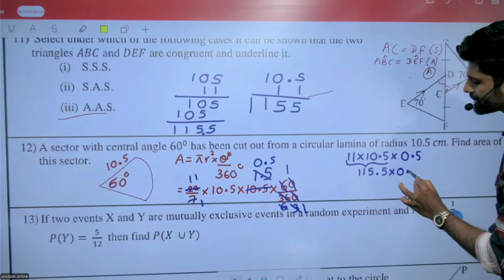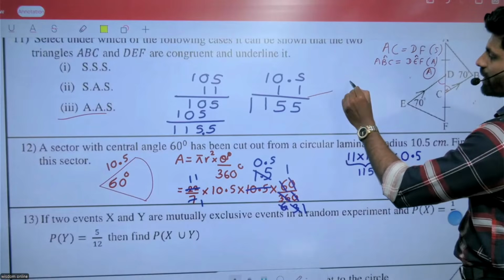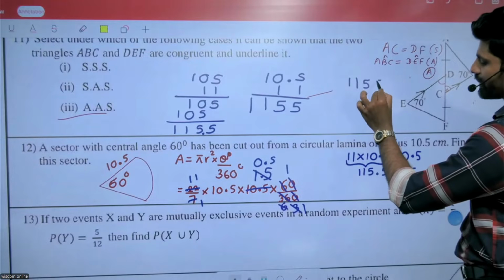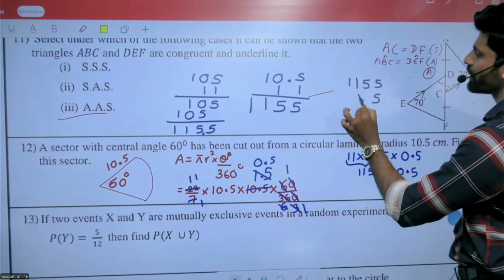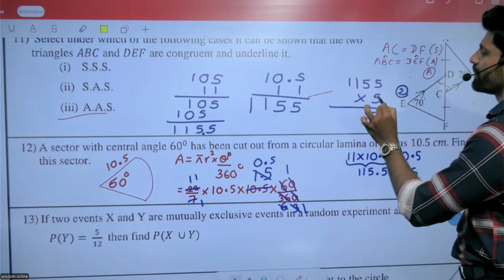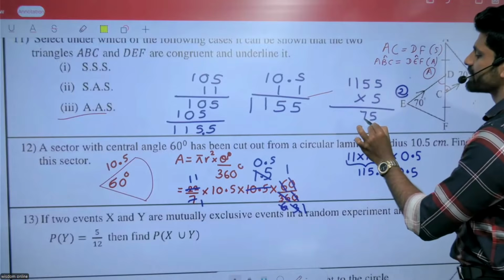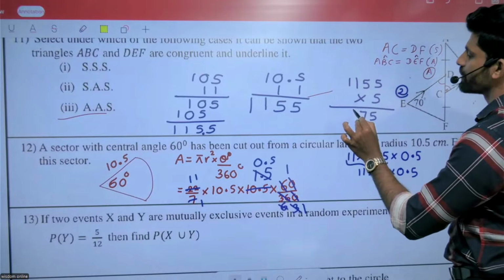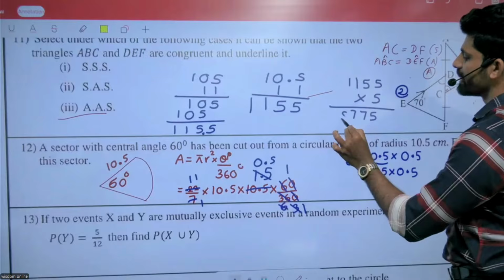115.5 multiplied by 0.5. 5 into 5, 25, remaining 2. 5 into 5, 25 plus 2, 27, remaining 2. 5 into 5, 25 plus 2, 7... Then 5.